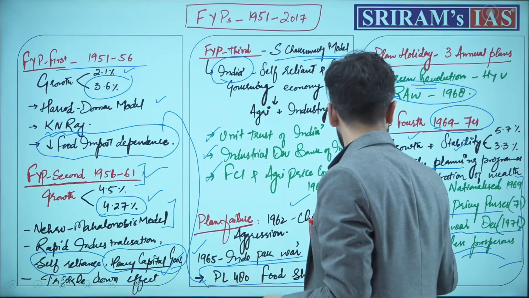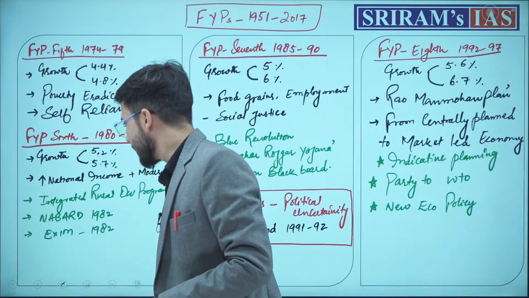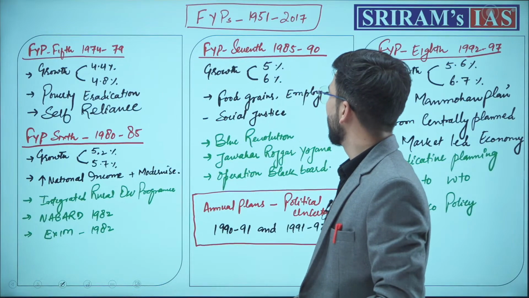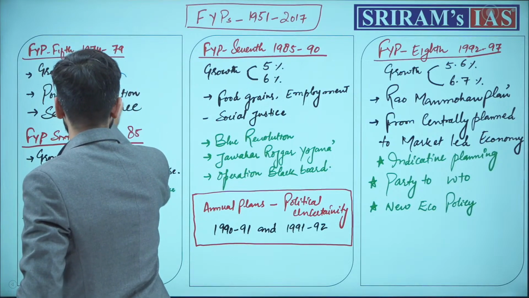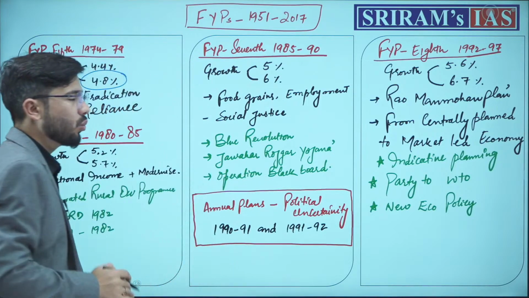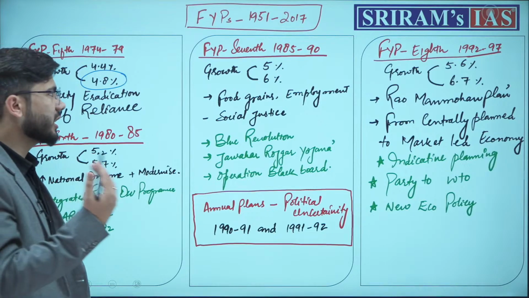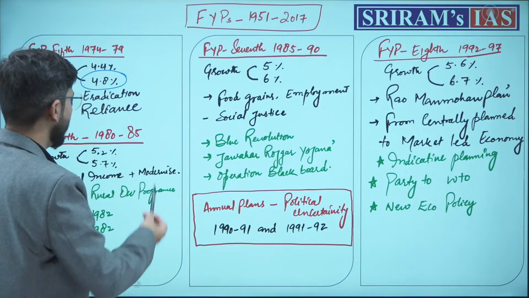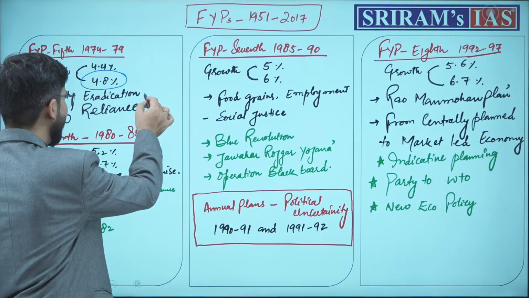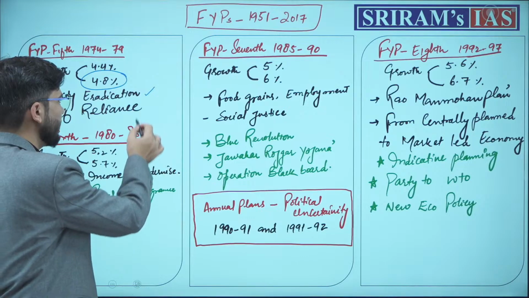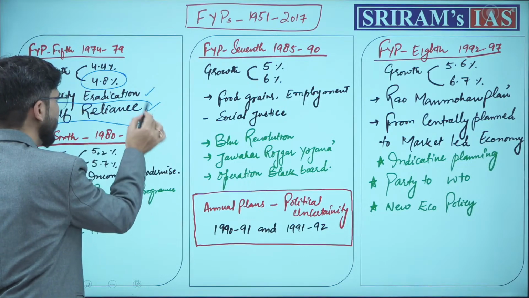Done? Chalo, that's it. Next, the 5th 5-year plan. Again, in this plan, you need to remember that what we targeted, we overachieved the growth. The main objective of the 5-year plan was to eradicate poverty and to achieve self-reliance. Self-reliance has been a continuous feature.